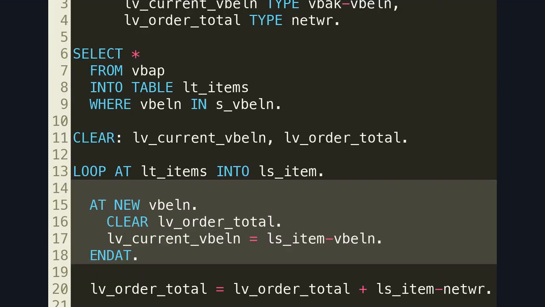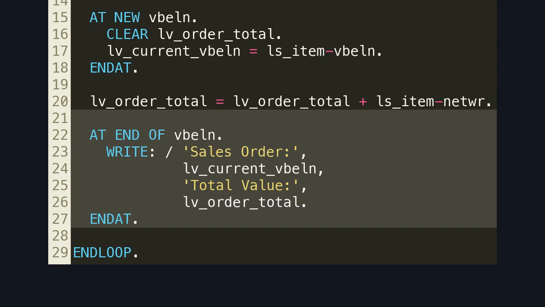Here is the control break logic that depends entirely on sorted data. This code assumes that all line items of the same sales order arrive together. When the internal table is unsorted, this block triggers unpredictably. This code snippet outputs the calculated total.